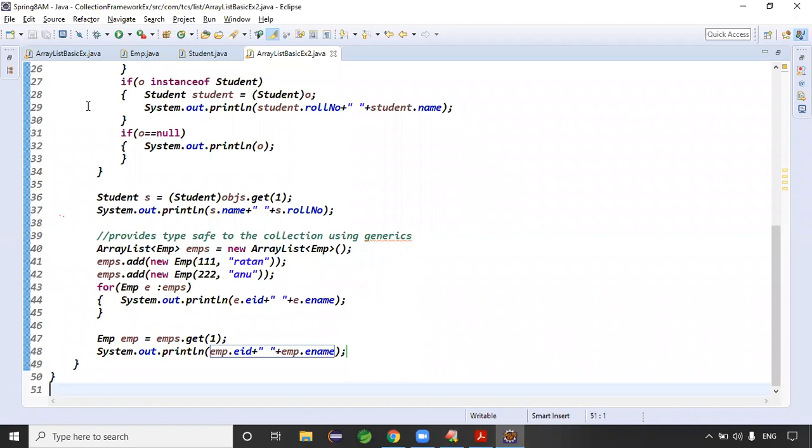But tell me, guys, collections with generics are better, or without generics are good? With the generics. With the generics better means collections with generics can store only what type of data? Homogeneous data, right? Then arrays are already there to store homogeneous data. Arrays are already there to store homogeneous data, and the collections generic version also stores homogeneous data only.